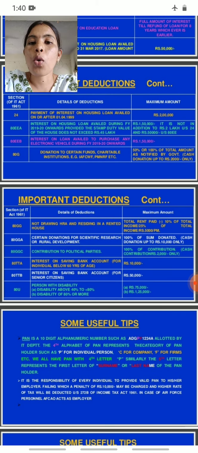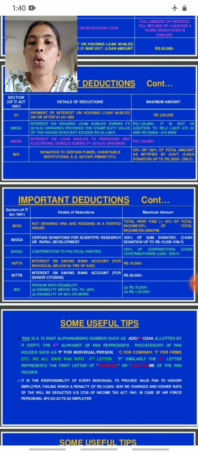Section 80EEB. Interest on loan availed to purchase any electric vehicle during financial year 2019-20 onwards, that is rupees 1,50,000. Then Section 80G, donations to certain funds and charitable institutions.